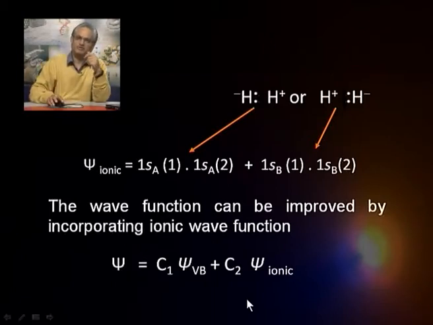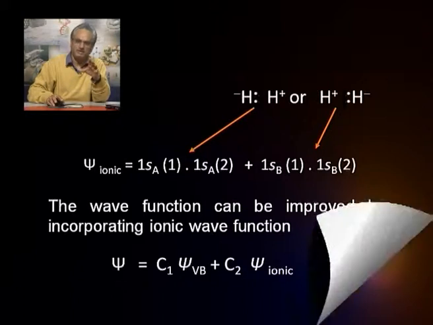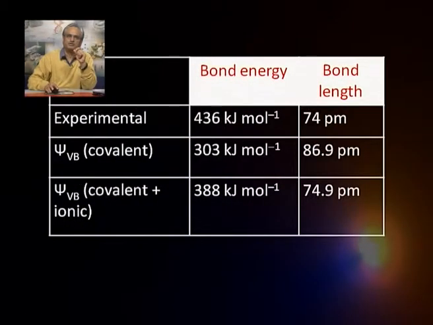When I do that, this is a little involved exercise, but it has been worked out. I am sharing some data with you. The experimental value for the bond energy of the hydrogen molecule is 436 kilojoules per mole, and the bond length is 74 picometers. But if I just consider the valence bond wave function, the covalent part of it, the bond energy comes out to be 303 kilojoules, whereas the bond length is 86.9 picometers, which is far away from the experimental values.